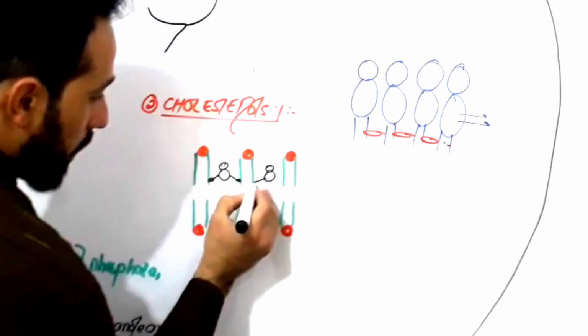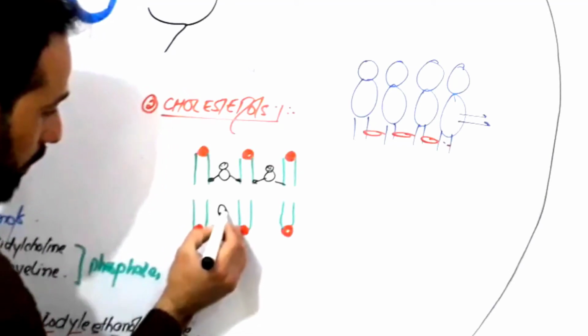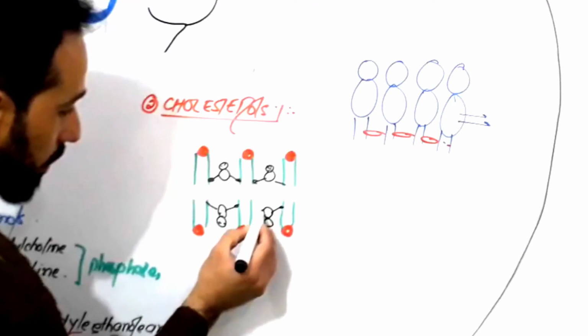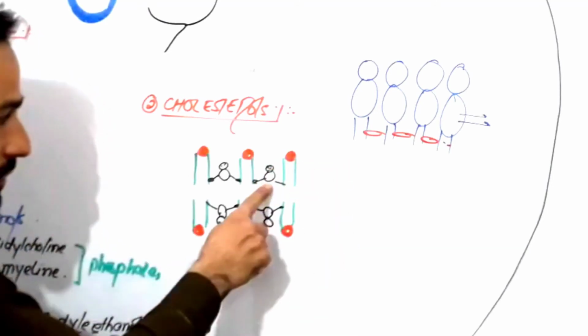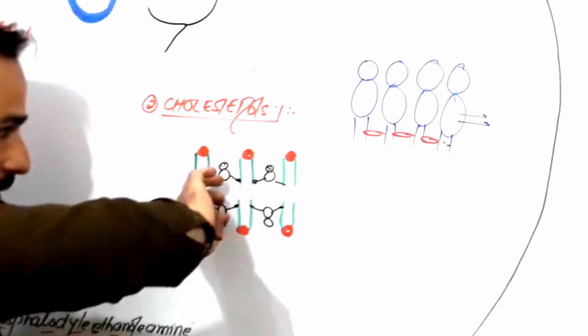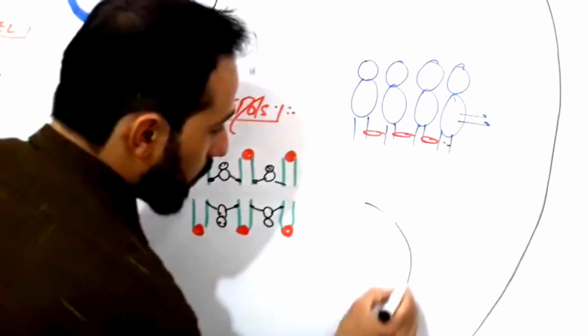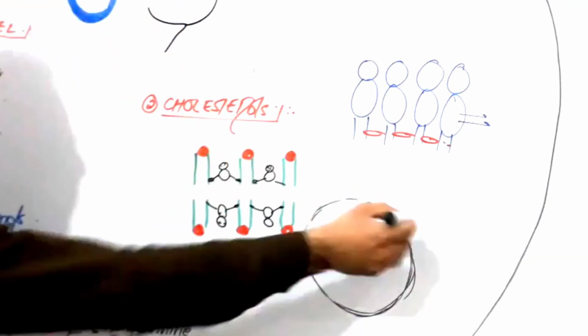These molecules are holding the phospholipid molecules together in order to increase the structural integrity of this cell membrane. So when this first molecule moves, this cholesterol will take the second molecule with itself and will move, and this cell membrane keeps on flowing around the cytoplasm like this.